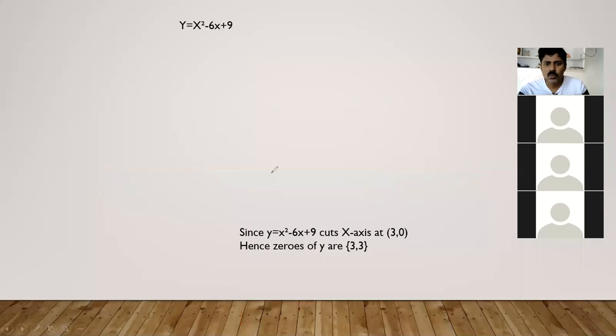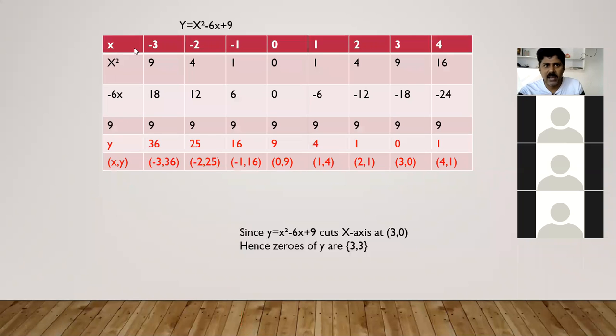That is y equal to x square minus 6x plus 9. If I want to go with this, again I have to go with the table. I will explain with the table once. Take x values as -3, -2, -1, and 0, 1, 2, 3, 4. Again, x square is the first term, hence I have to square all. I will get 9, 4, 1, 0, 1, 4, 9, 16. And for -6x, I have to multiply all terms by -6. I will get the different values. And finally, 9 is the constant. I have to add all three and I will get the values of y.